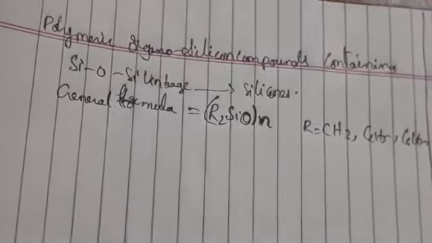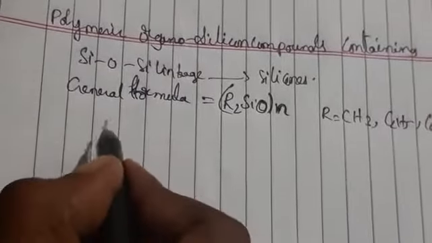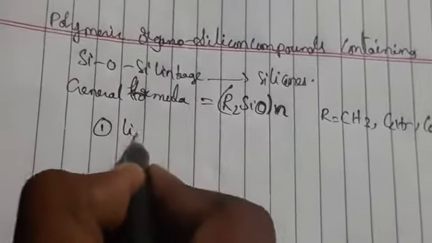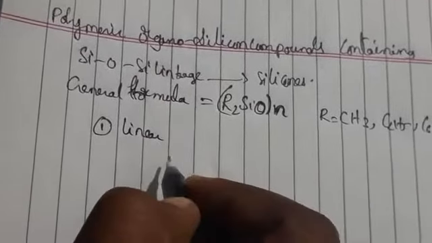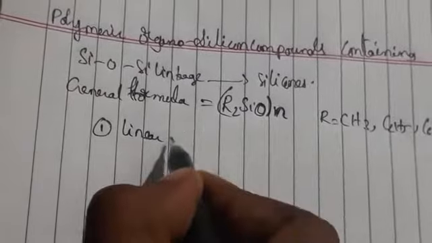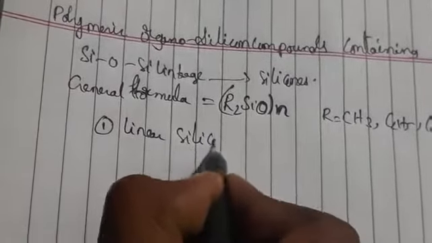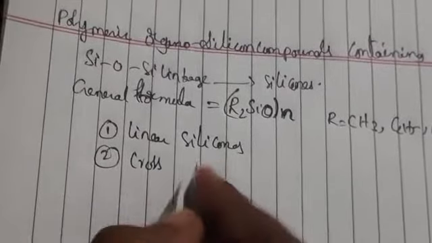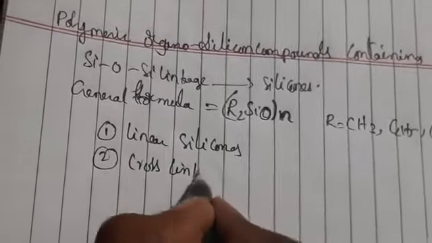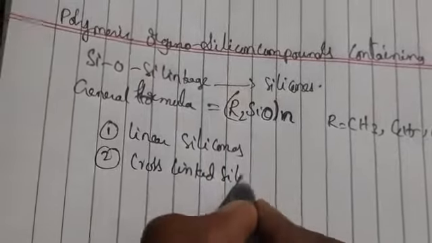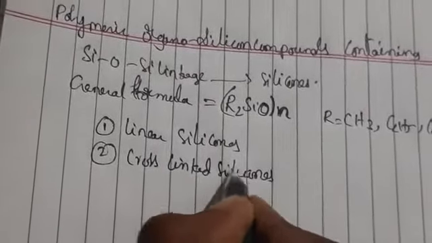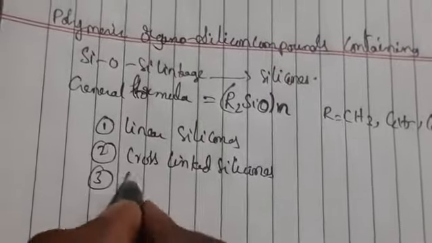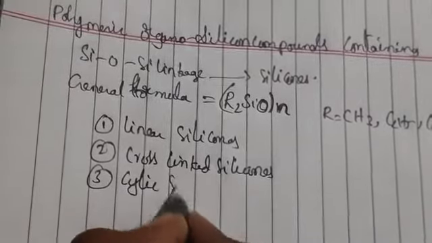Now let us see, there are three types: linear silicones, cross-linked silicones, and cyclic silicones.